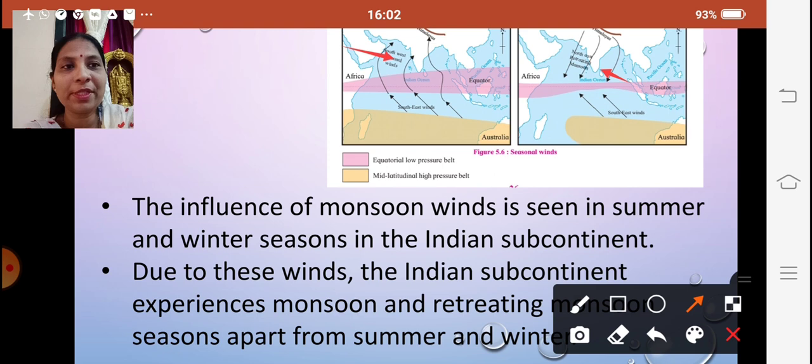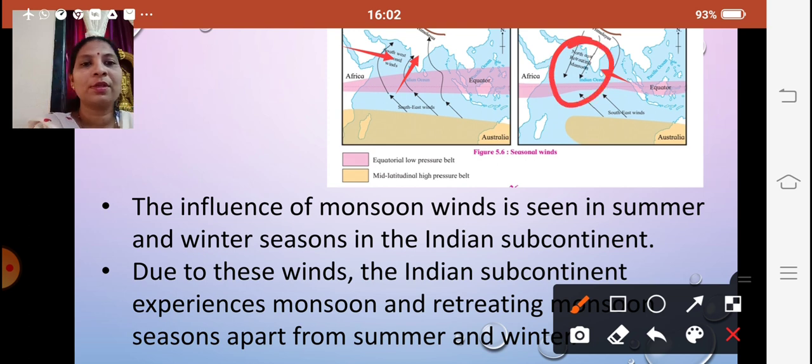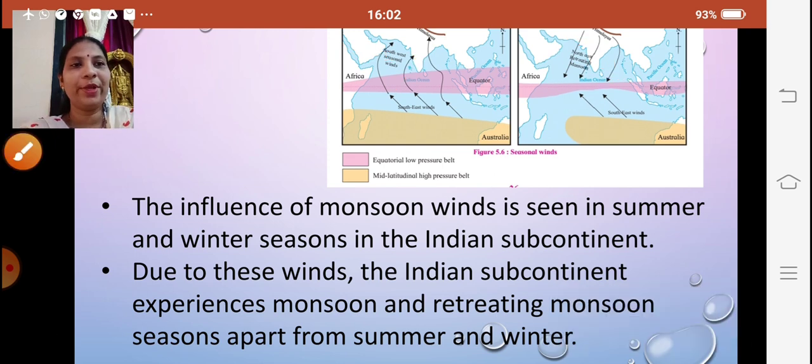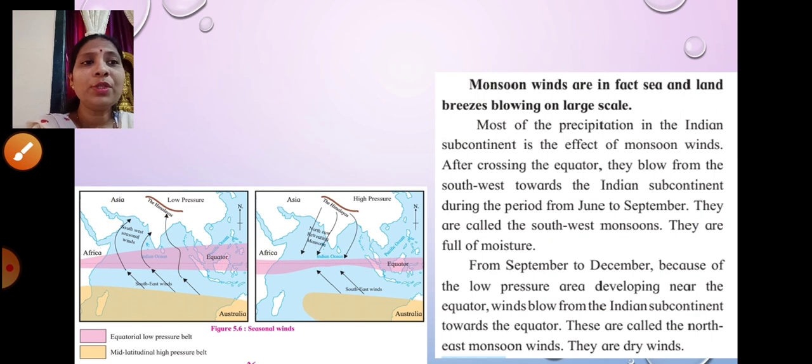We experience monsoon over here, and retreating monsoon, apart from the summer and winter seasons. So we have summer, winter, and the monsoon season. Because of these climatic conditions, we experience the influence of the monsoon winds and also have rainfall.